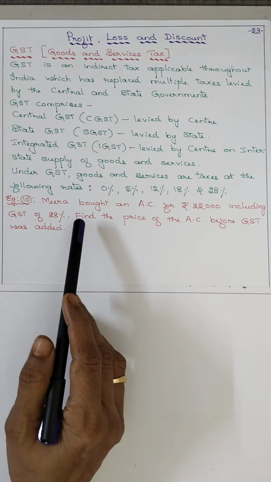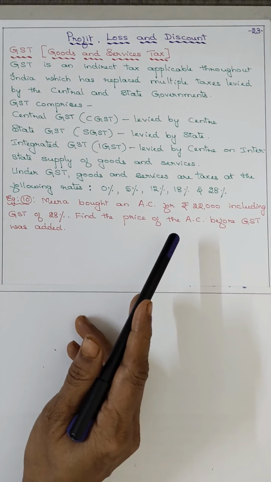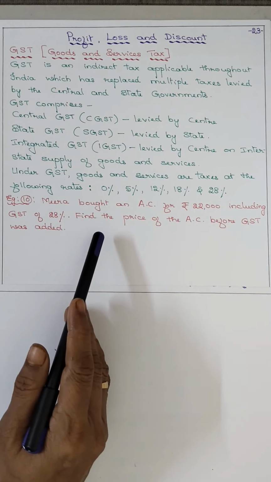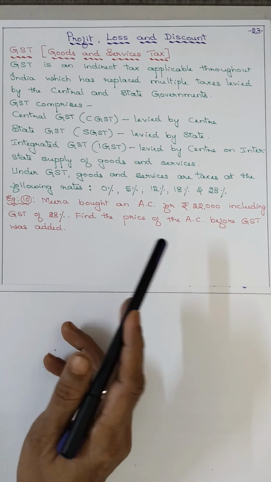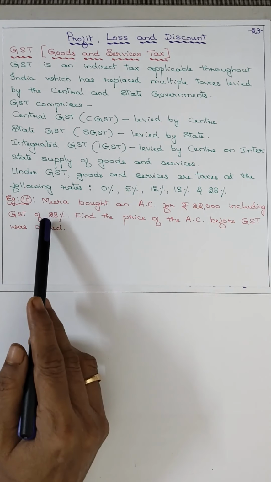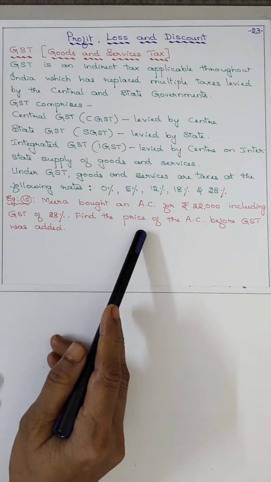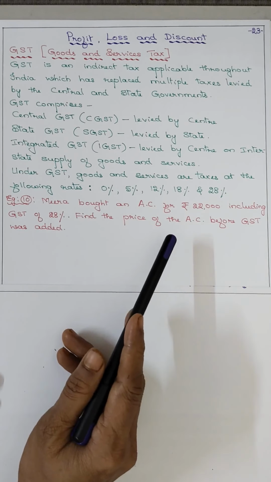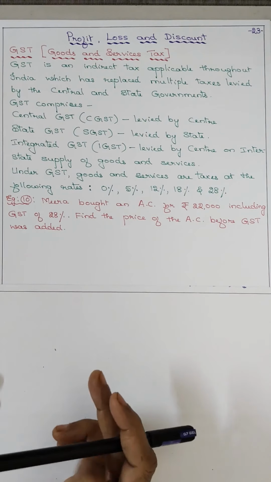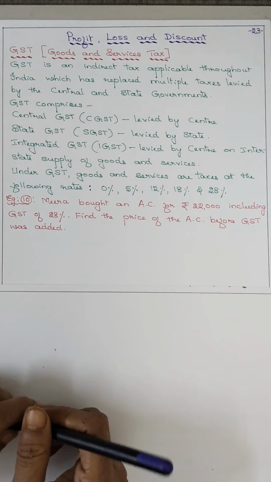So here Meera bought an AC for 22,000 including GST. That means she paid after adding GST. What was the GST percent? 28%. They are asking the price of the AC before GST was added. That means, what is the actual cost of the AC?